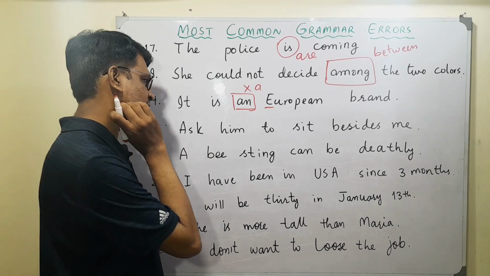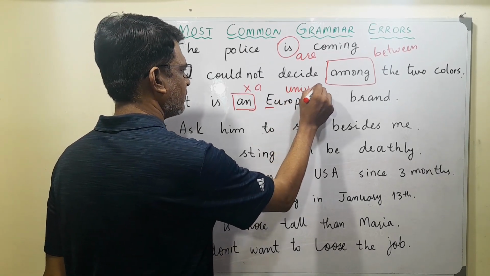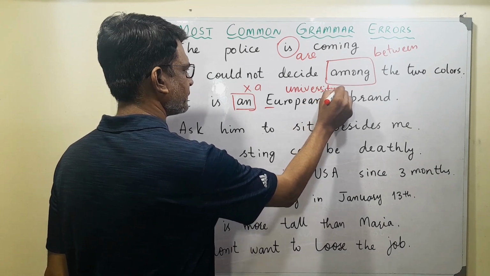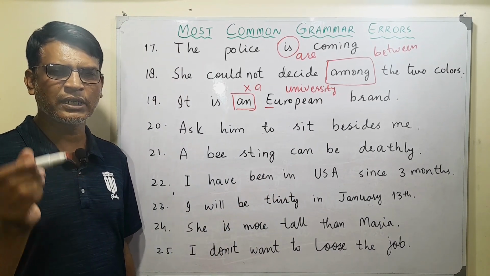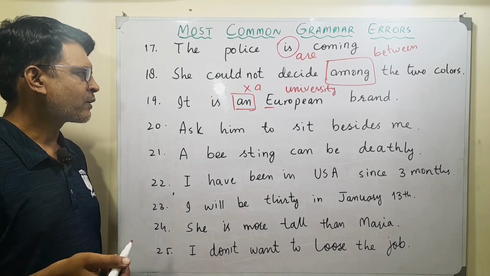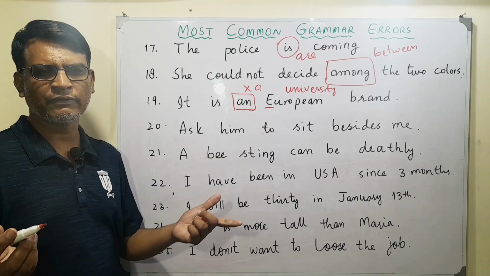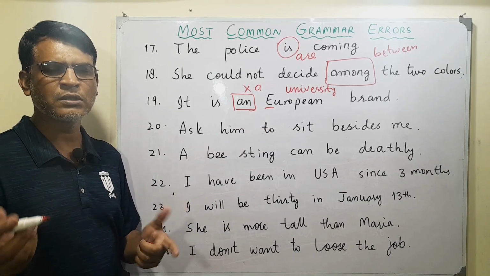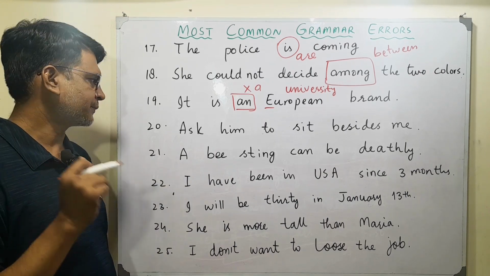Like for example, we have another word like university. If you say he is an university student, that's wrong. He is a university student. So don't get fooled with the letter, like we say A, E, I, O, U are vowels. Well, they are, but it is the sound which is important.